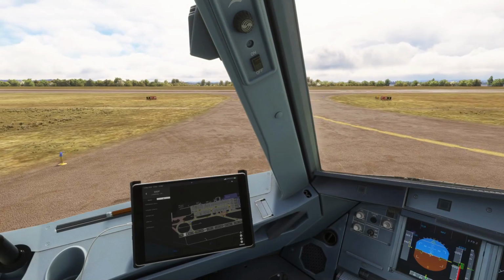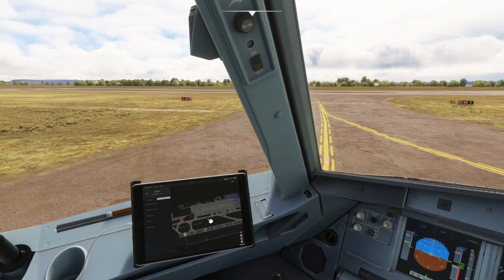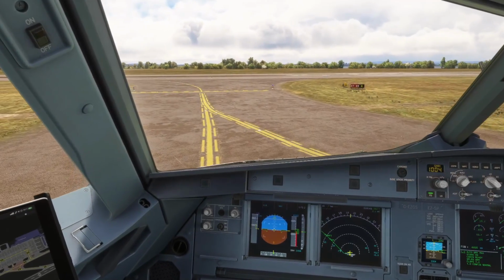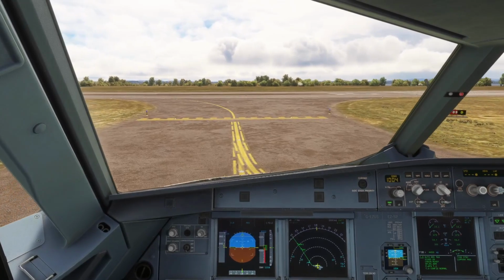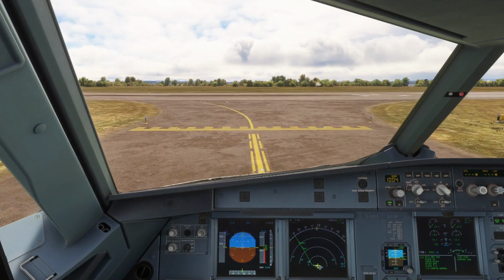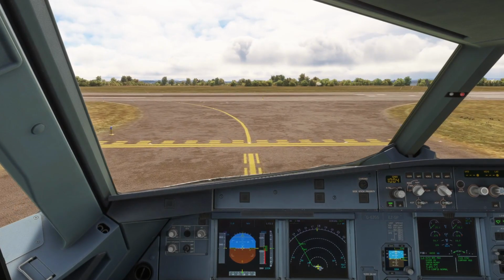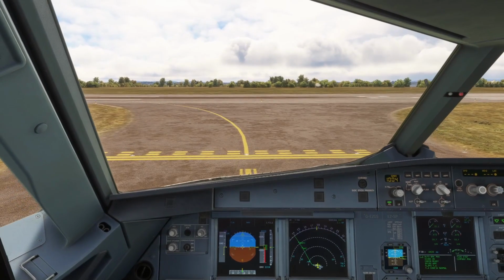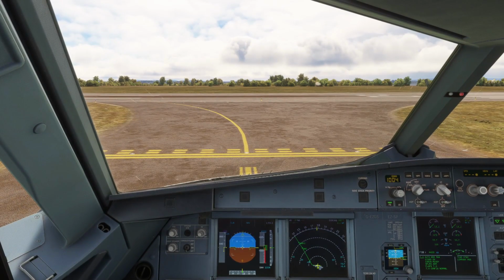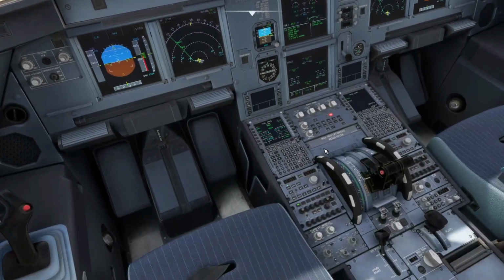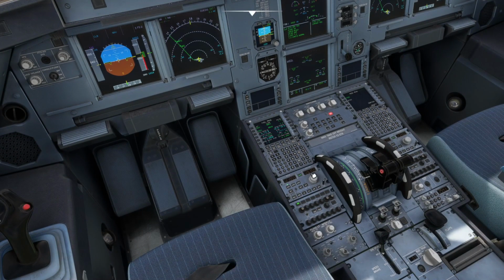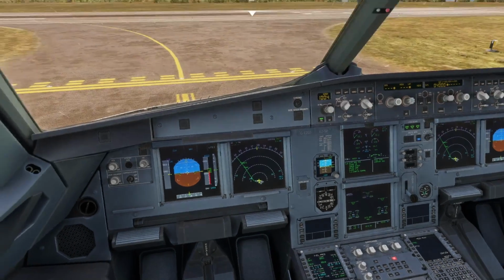Okay, so I'm just pulling up to the holding point intersection Delta as we wanted. What I am going to do now is tell the tower, after it's told us that we're ready to take off, that we just need a minute or so, just to see how it responds. Let's say we were doing a single engine taxi and we got it wrong, and we just needed to wait for the engines to run for 3 minutes. So let's flick over to the tower frequency 126.355 and give them a shout.